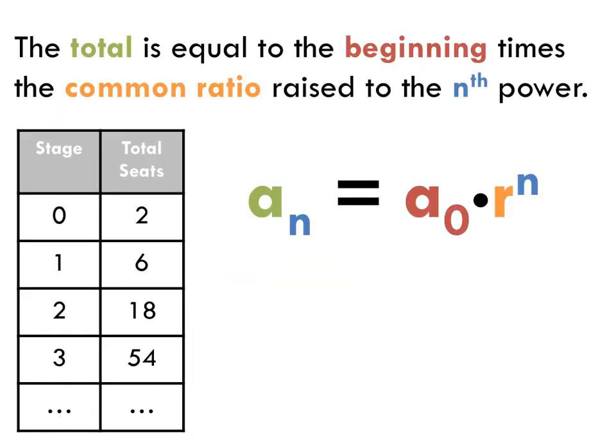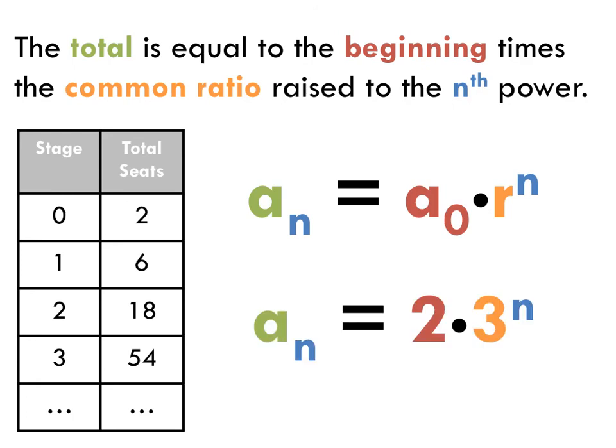Okay, so to sum up, if I'm going too fast, the total number is equal to the beginning, which is 2 in this case, times the common ratio. It's always going to be times the common ratio. Remember, you can have a positive or a negative common ratio, which is what we multiply from each one, raised to the nth power, where n is our term. In this case, we had 2 times 3 to the n. That was our formula to find the number of, I'll call it seats. It should not be seats, it should be people. Total number of people for any stage. In this case, I think it was days.